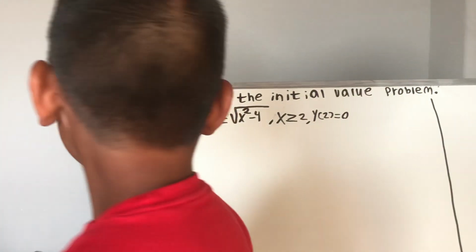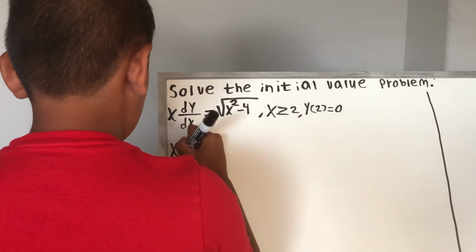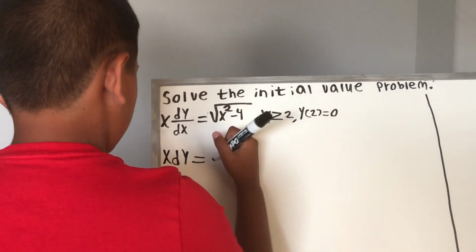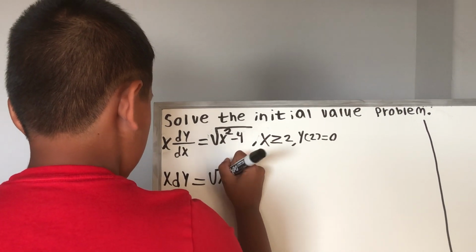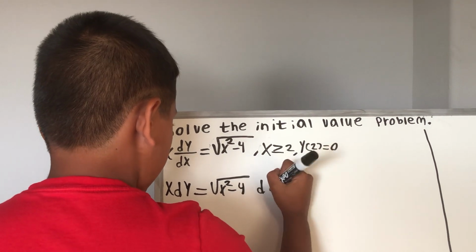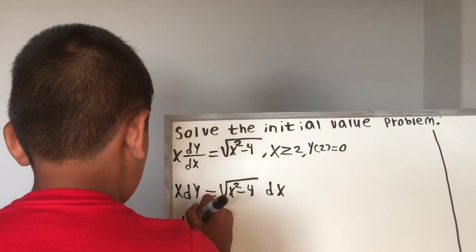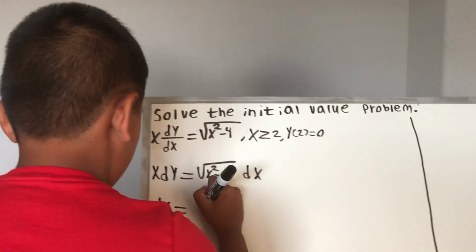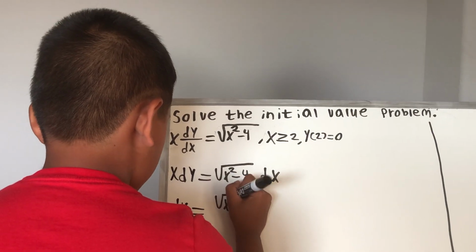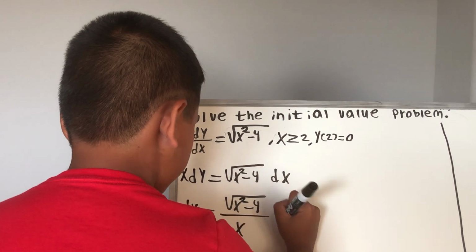Now let's get into it. First we're going to cross multiply. We get x dy is equal to radical x squared minus 4 dx. So now I divide by x on both sides. So we get dy is equal to radical x squared minus 4 over x dx.